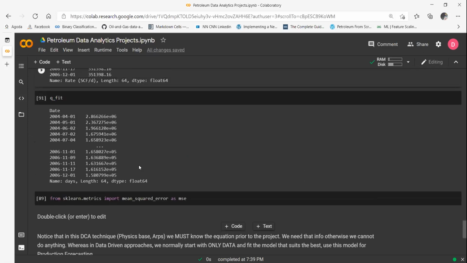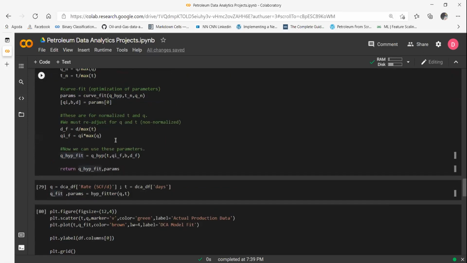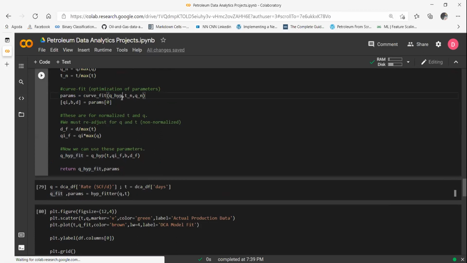Right now, in a way, we are cheating with the machine. It's not called machine learning for a reason, because we are telling it, hey machine, look, this is a pretty beautiful equation which is called Q hyperbolic. Take this data and can you please fit this data into this equation for me? Now all the machine is doing is a robotic job that we have asked it to do. It's not learning on its own behalf. This is where we totally differentiate between these kinds of tasks and machine learning.